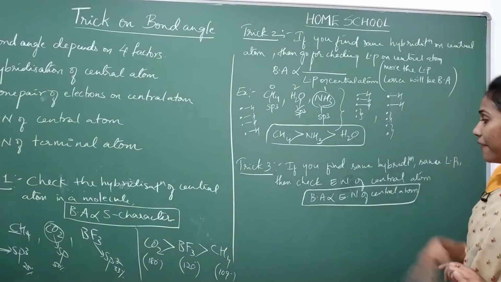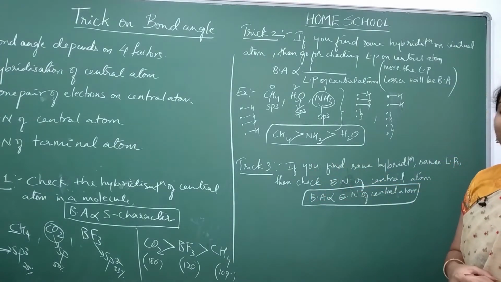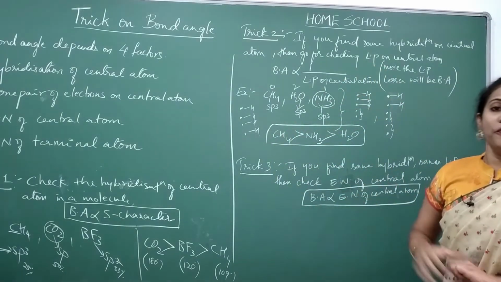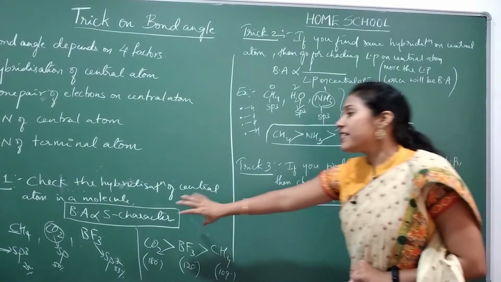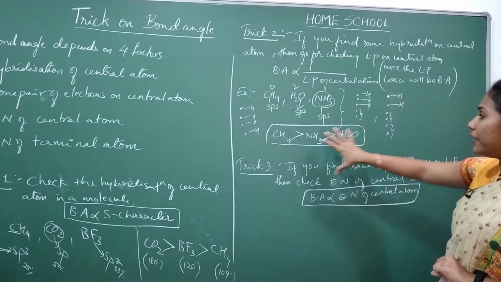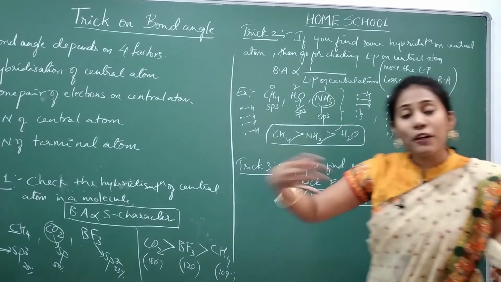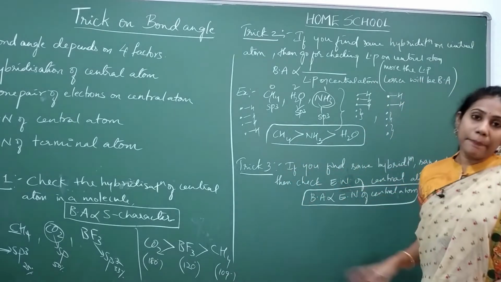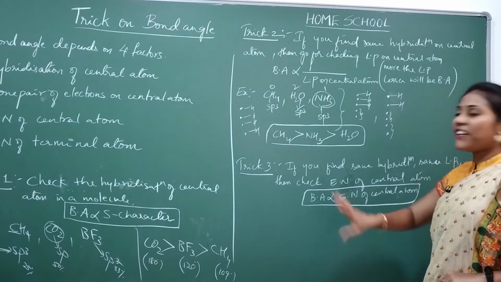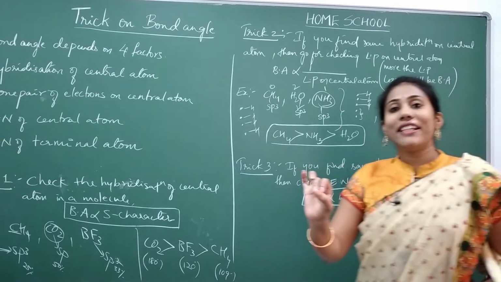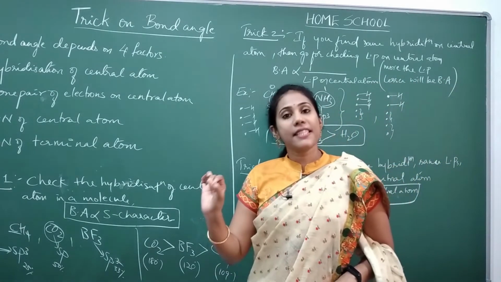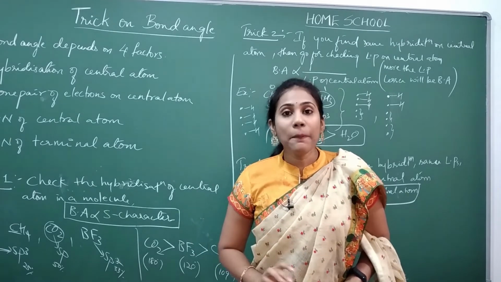You have to apply trick number 3 when trick number 1 fails and when trick number 2 also fails. If the molecules have same hybridization or same number of lone pairs also, then you must go for trick number 3. Go for checking the electronegativity of central atom. More the electronegativity on a central atom, more will be the bond angle.